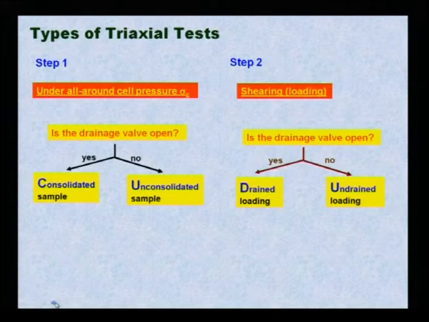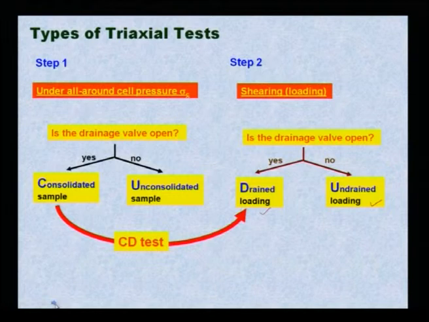Under all round cell pressure sigma c, as I showed in the last slide, if the drainage valve is open, it is called a consolidated sample. If it is not open, it is called an unconsolidated sample. Then step 2, shearing or loading: if the drainage valve is open during shearing, it is called drained loading. If it is not open, it is called undrained loading.